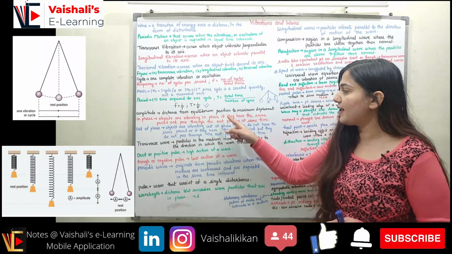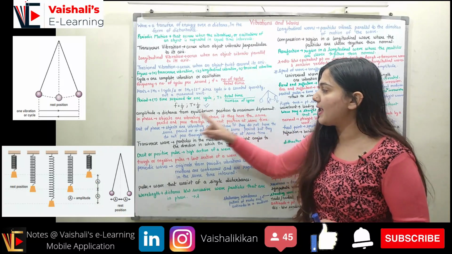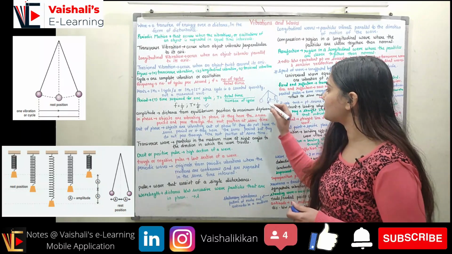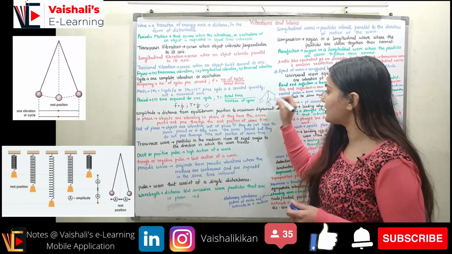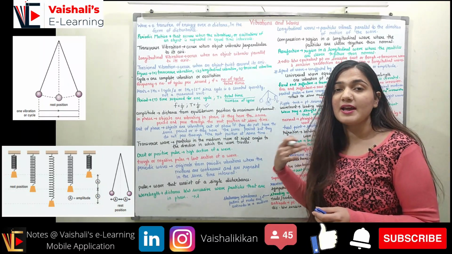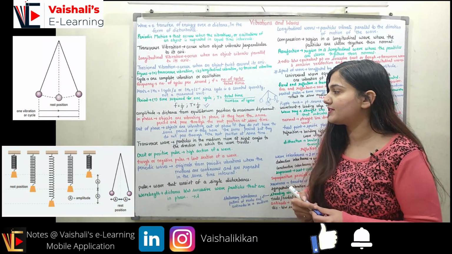So the objects which are vibrating in phase have the same time period and pass through the rest position at the same time. The rest position over here is the mean position. If the two bodies are coming to the mean position at the same time, they will have the same extremes and the same time period. So I can say these two bodies are in phase.